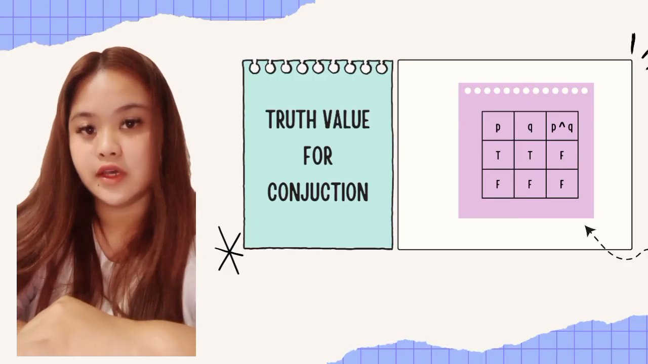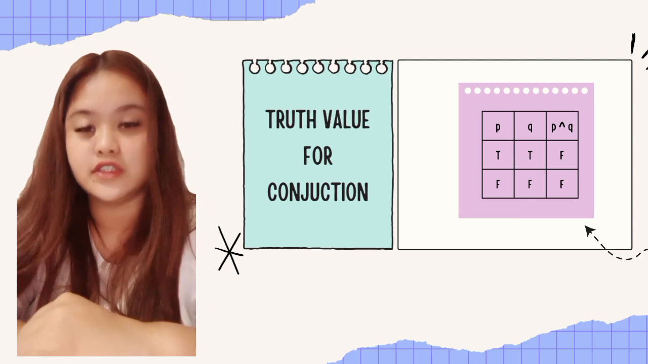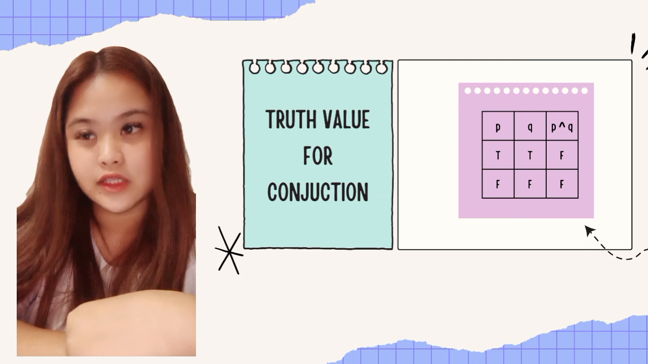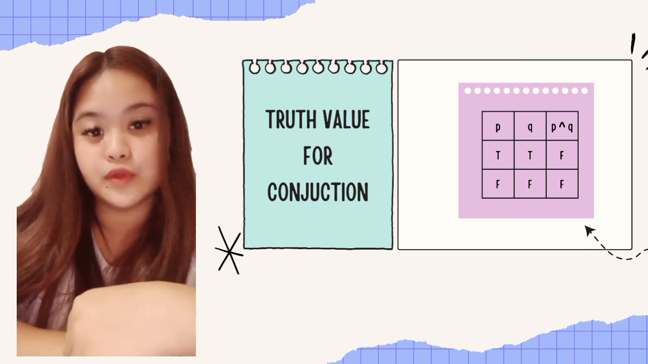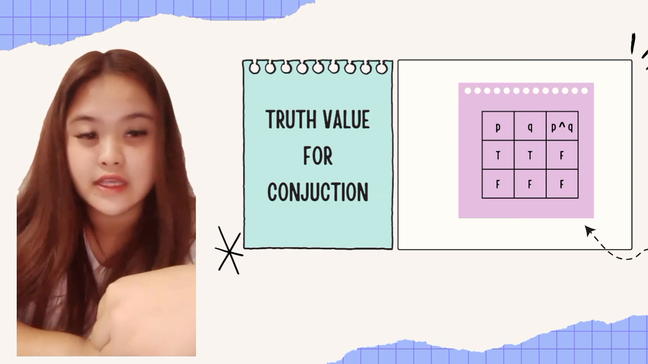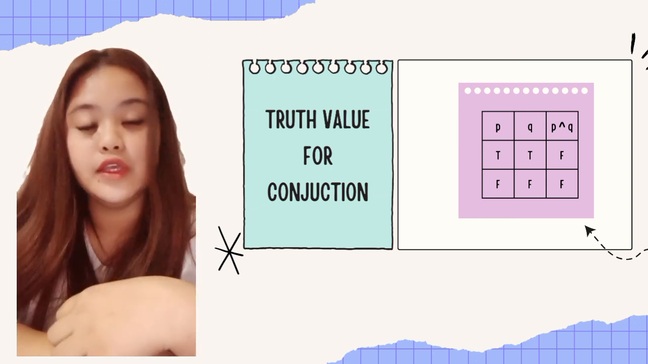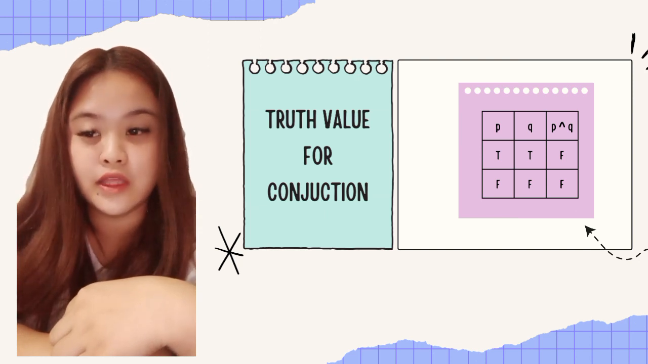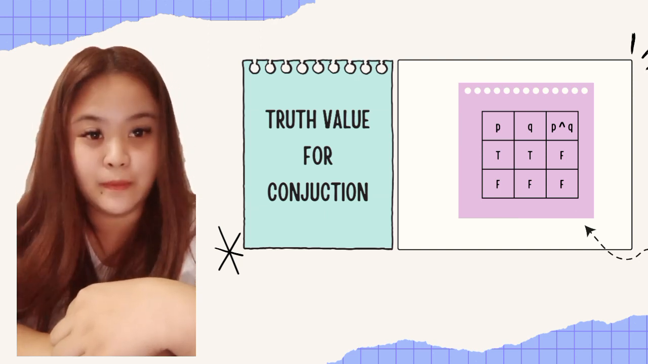So next, truth value for conjunction. Sa conjunction, ang rule lang dito is kapag true yung dalawang proposition na pagdudugtungin mo, ito ay magiging true. Kaya kung makikita nyo rito sa example na aking nilagay, yung P ay true at yung Q ay true. Kaya kapag pinagtugtong mo yun, ang sagot doon ay true.